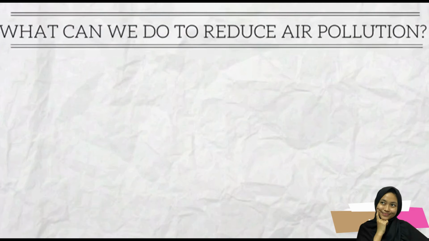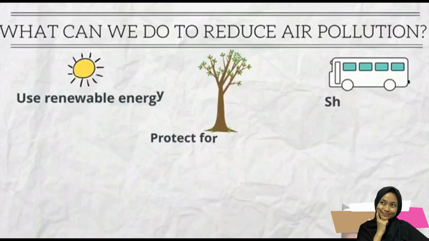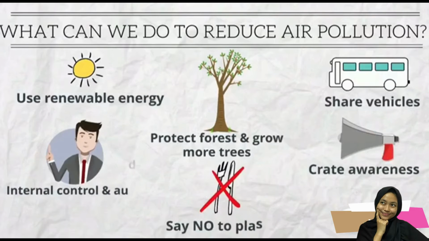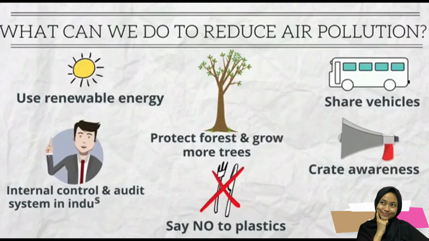What can we do to reduce air pollution? Use renewable energy, protect forests and grow more trees, share vehicles, create awareness, say no to plastics, and have an internal control and audit system in industries to check air pollution level.